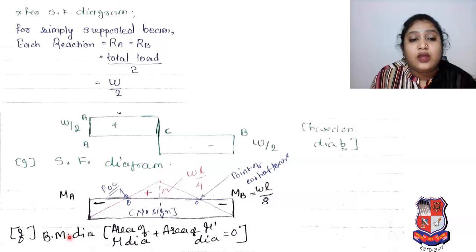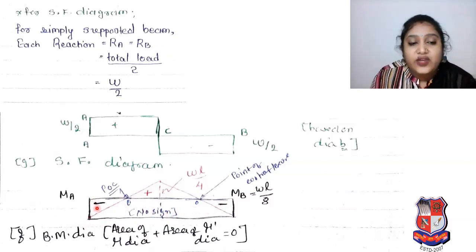Then we have to draw the bending moment diagram. That will be the combination of area of mu diagram plus area of mu dash diagram. You can see your area of mu diagram, that red diagram is that triangle shape. Then your rectangle is your area of mu dash diagram.